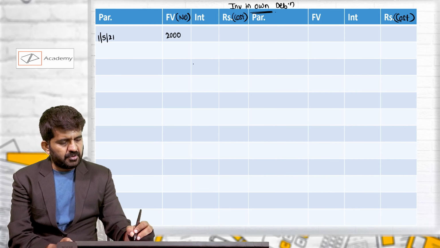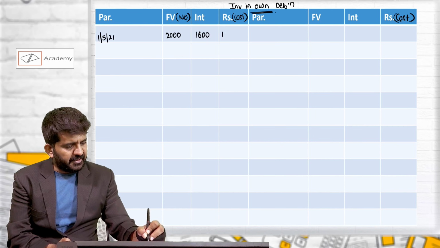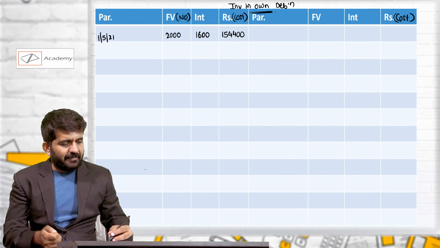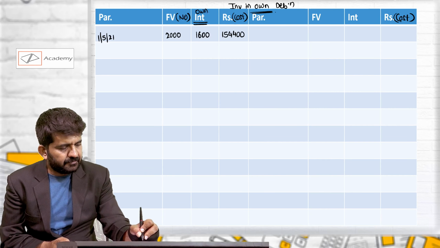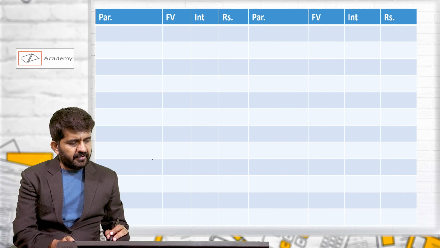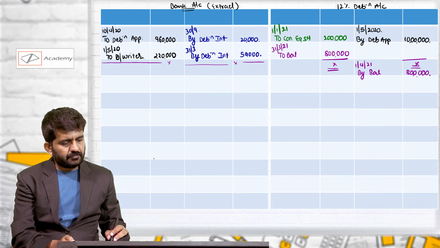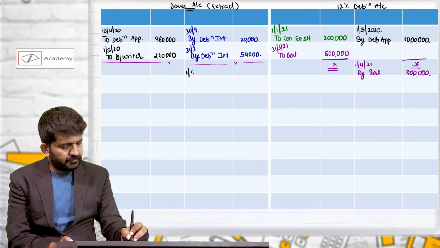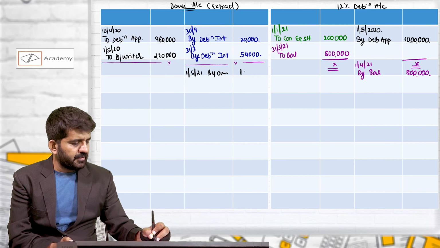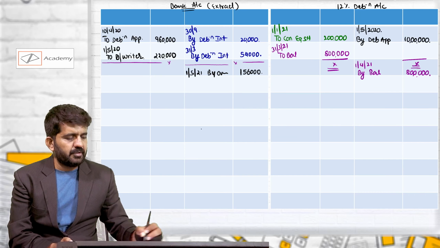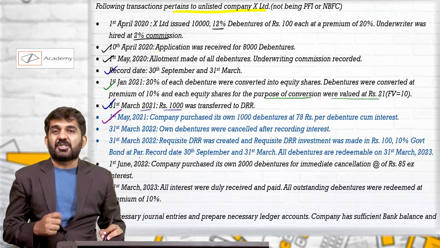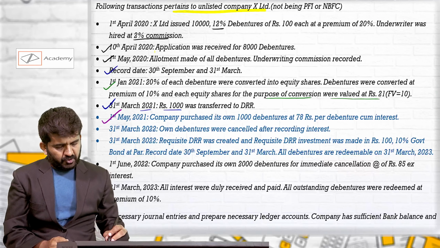Number of debentures 2,000. How much interest we have paid? 1,600, and this was 1,54,400 for cost. This both were debited. This is interest on our own debentures, 1,600 and cost was 1,54,400. Bank should be credited 1,56,000 total. We have purchased our own debentures, cum interest, we have recorded it even in our books of accounts.